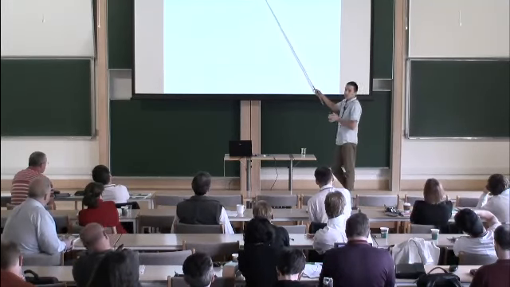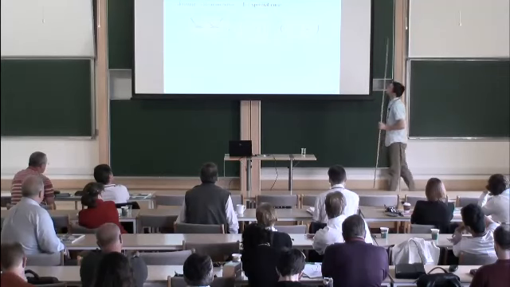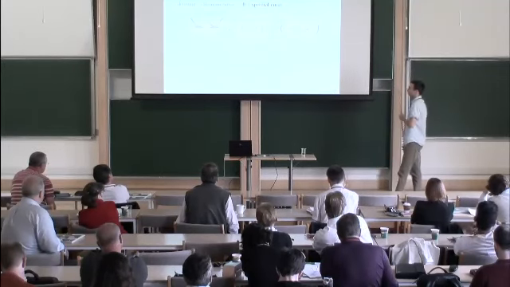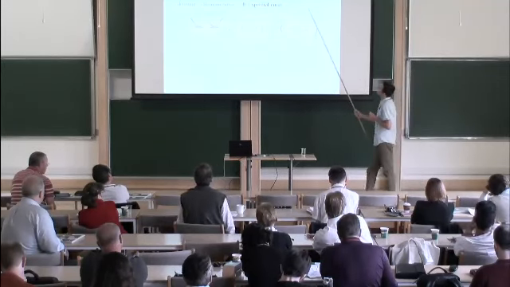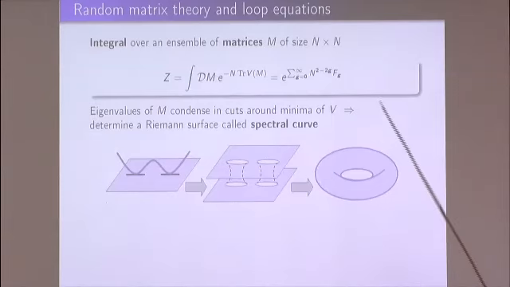And when one has such a model, then there are two important quantities which one can consider. One quantity is the so-called spectral curve, which gives the eigenvalue distribution in the limit when this n goes strictly to infinity. And one can think of this spectral curve as some Riemann surface of this type. One can think of this in the following form.